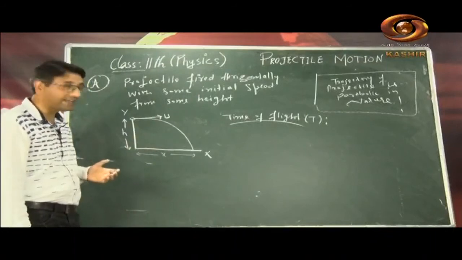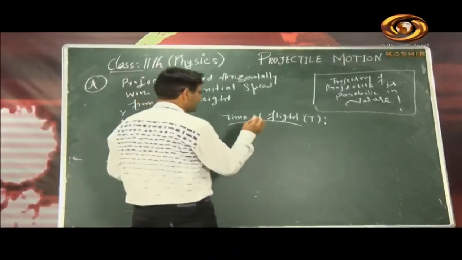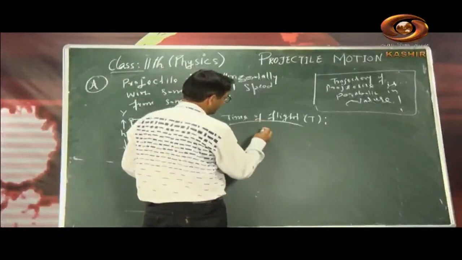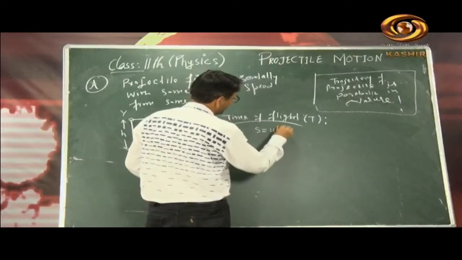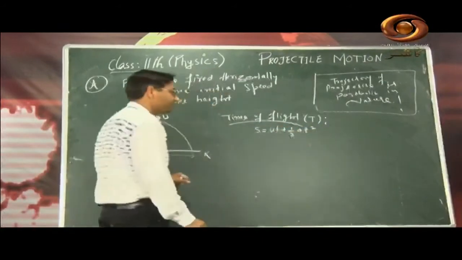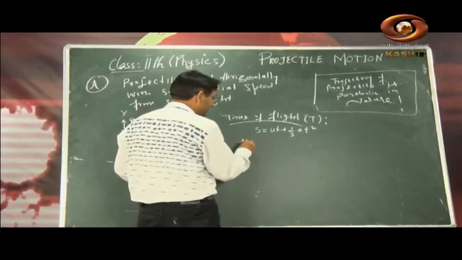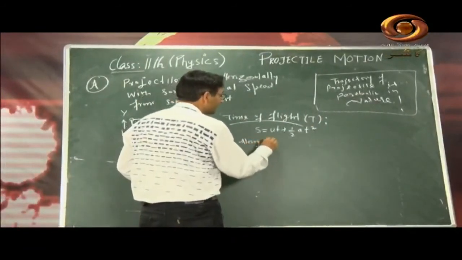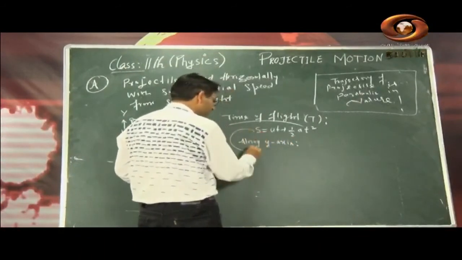So for that, have a look, dear students, again. We know the equation of motion: S is equal to ut plus half of at square. Once again, you know that this is the equation for displacement. If we take this equation along the y-axis, our projectile has traversed a displacement of y.